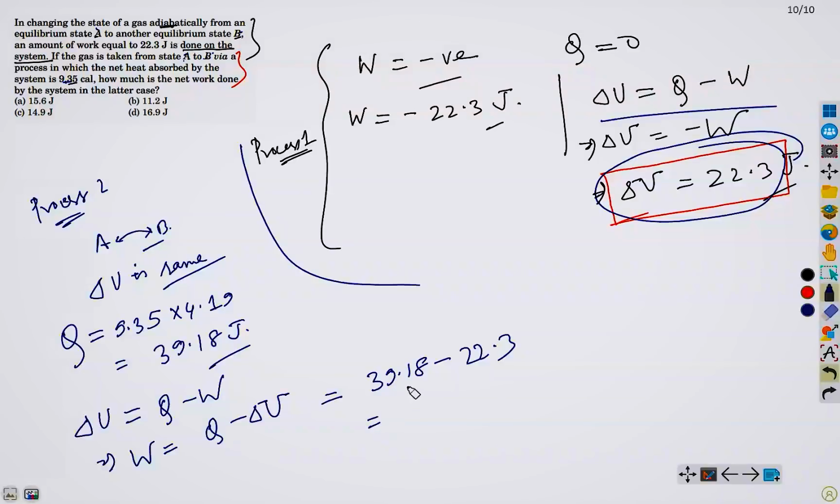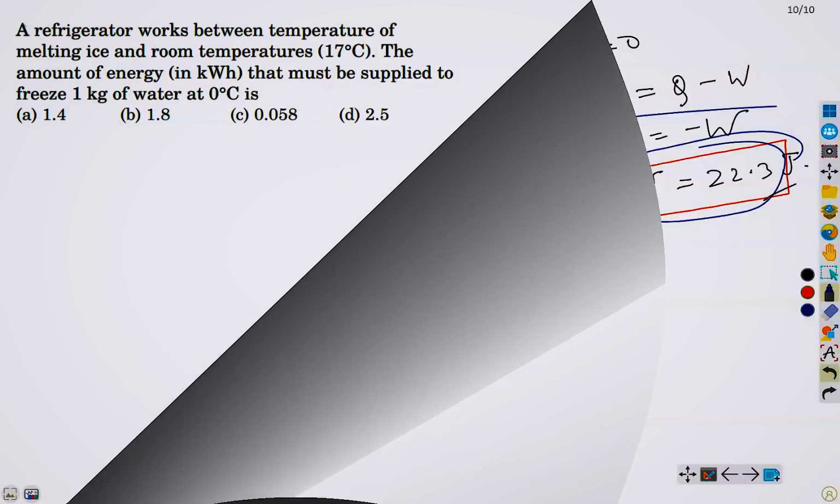As I said in the earlier classes, you just have to know the formula, that's all. Simplifying, what are you obtaining? We are obtaining 16.88 joule. Almost you can say 16.9. So D is the final answer. So simple, isn't it, sir? You just have to remember the formula, that's all.